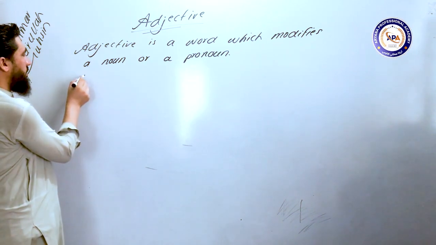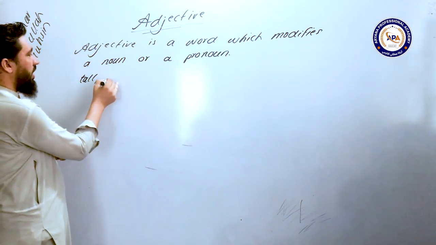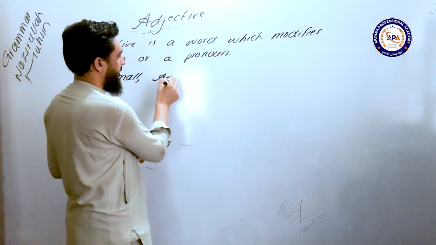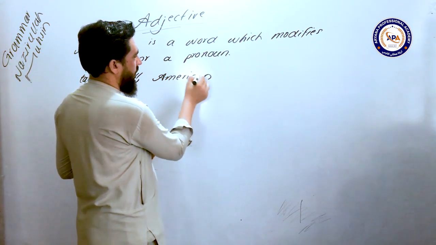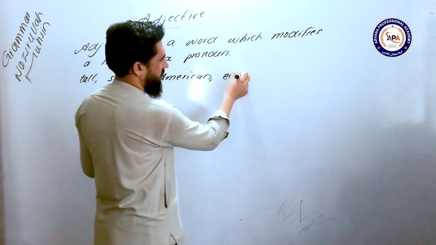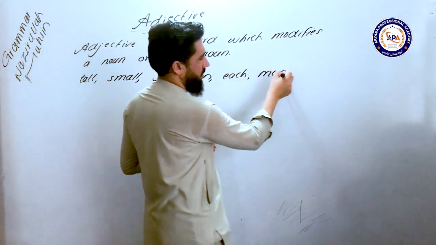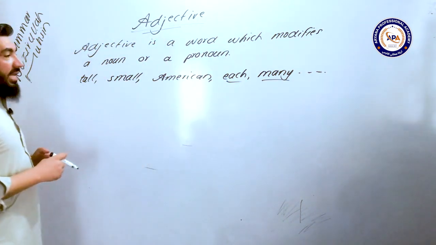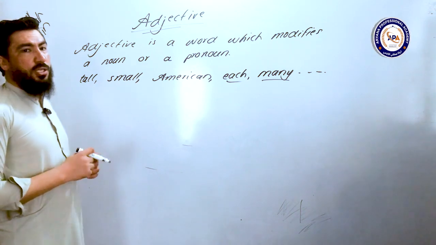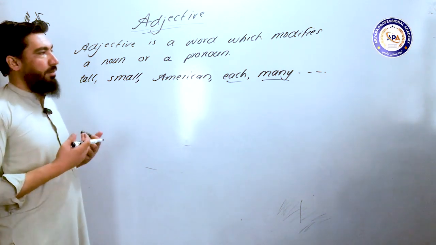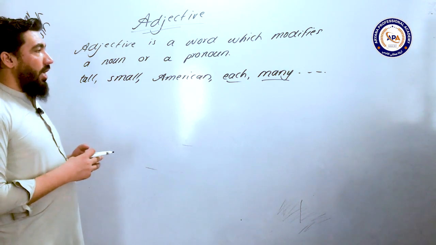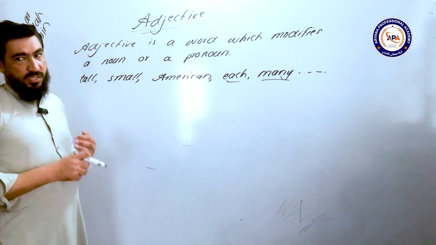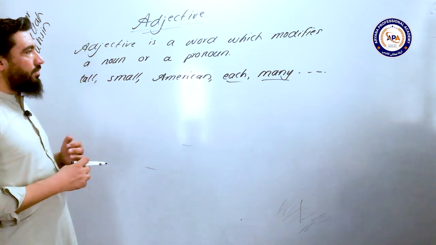For example, tall, small, American, each, many, and so on. These words, like each and many, are considered determiners in modern English grammar, but according to the rules in old-fashioned grammar, we can still call them adjectives. Okay.